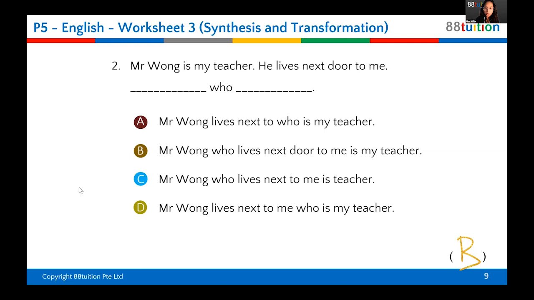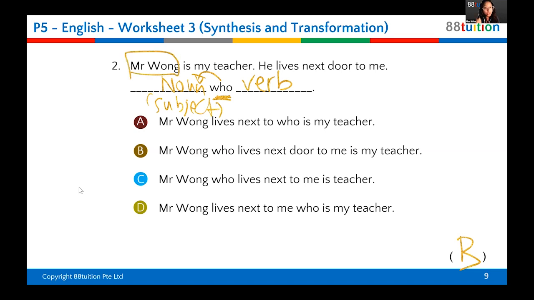By the way, this is a clue. Whenever you see the word who, right? Who is always followed by a verb. Cannot be anything else. So here, in front of who must be the noun, the subject. Who you're talking about, okay, the subject. I'm gonna write the subject. Nothing else should be in front of the word who. Only the subject. The subject you're talking about here is Mr.